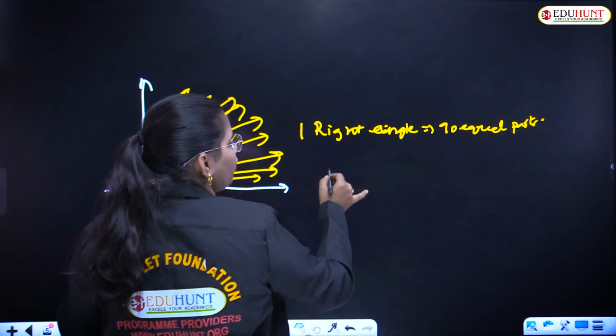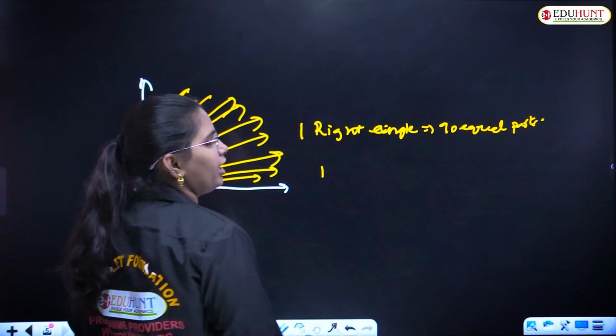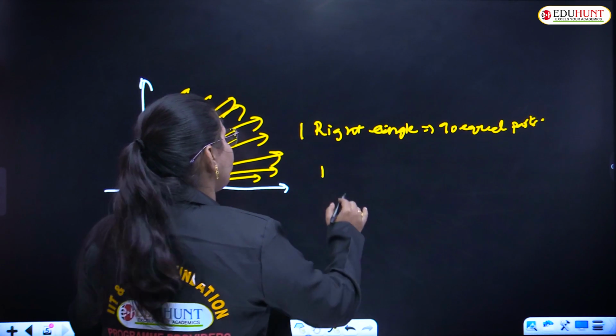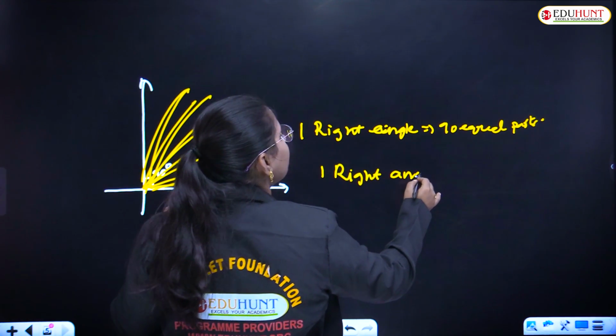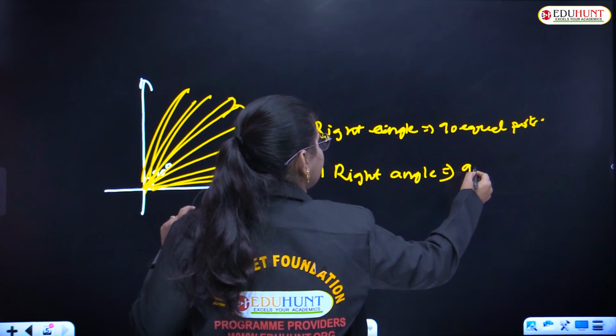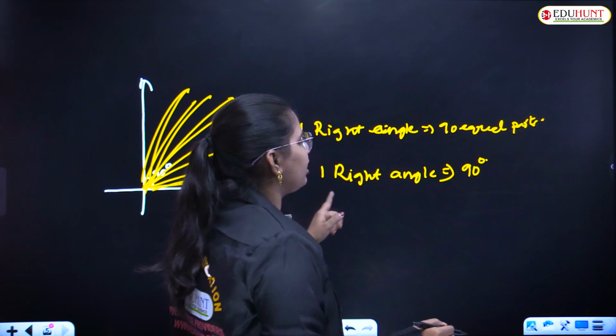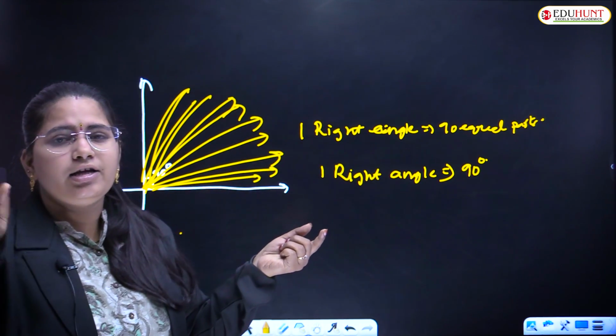So if I transform this, one right angle is equal to 90 equal parts. We can write that one right angle, in the sexagesimal system, is 90 degrees, where each equal part is considered as one degree.